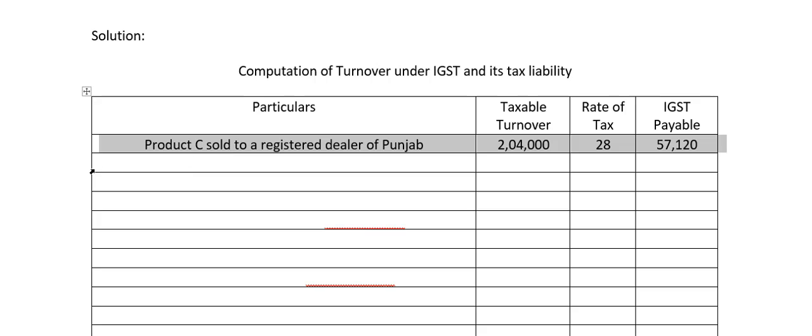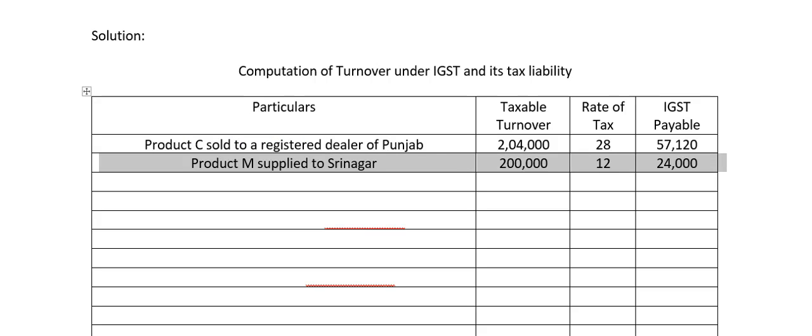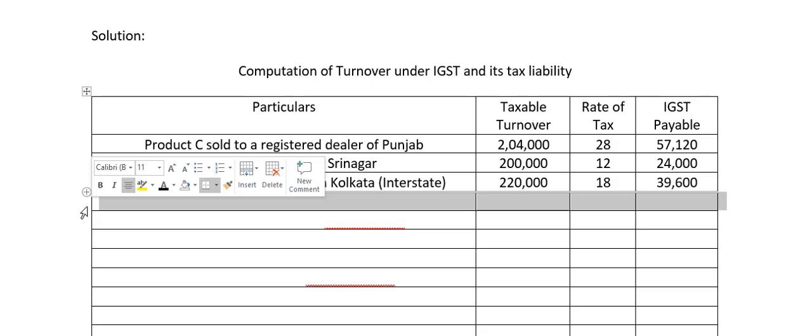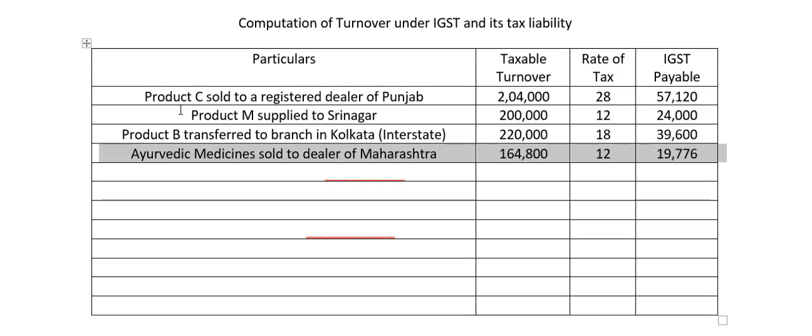Product A C sold to a registered dealer of Punjab. We have to take that. The rate of tax is given in the problem along with the particular point, so please check it there if you want once again. I'll not read about this in detail because we have already done that, and there are ample resources available for you to cross check. Product M supplied to Srinagar is given, we have to take that. Product B transferred to a branch in Kolkata, because it is interstate, we will take that amount. Ayurvedic medicines, because they have mentioned that it is taxable at 12%, we have to take that into consideration.